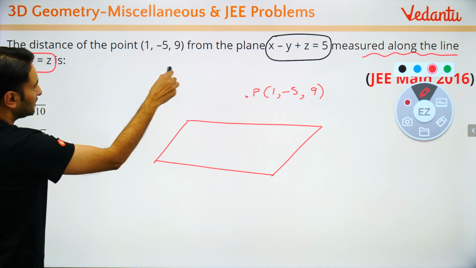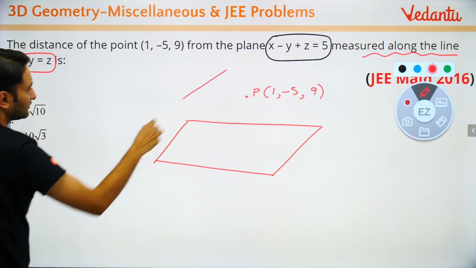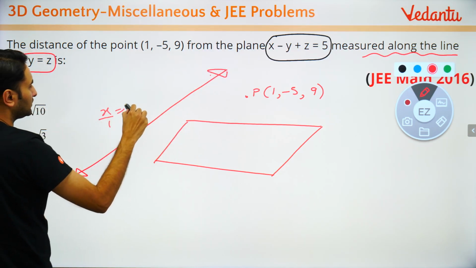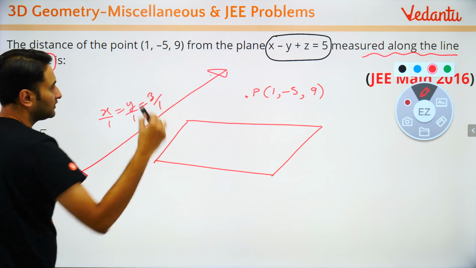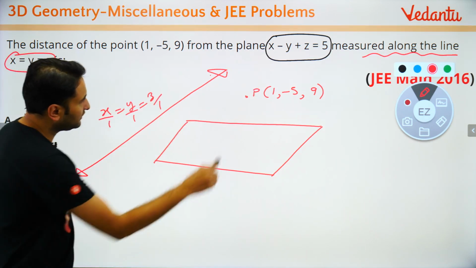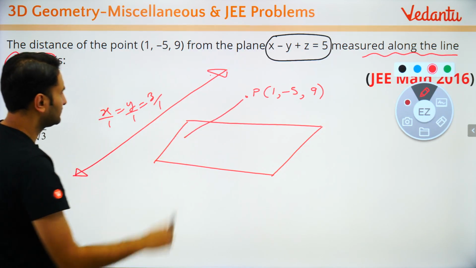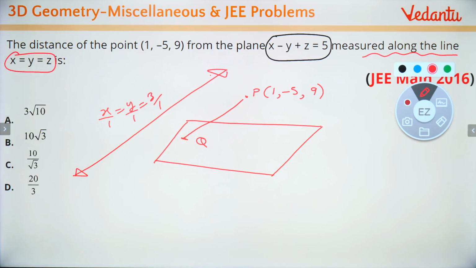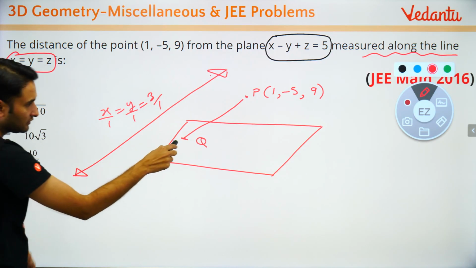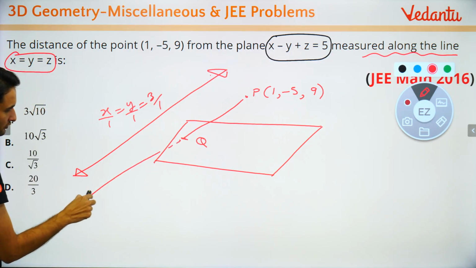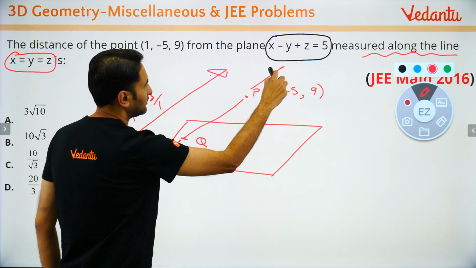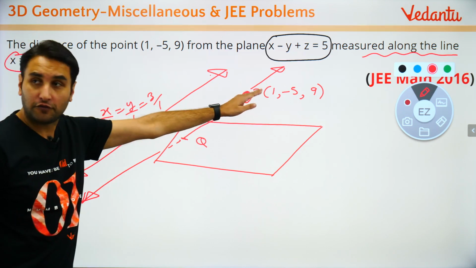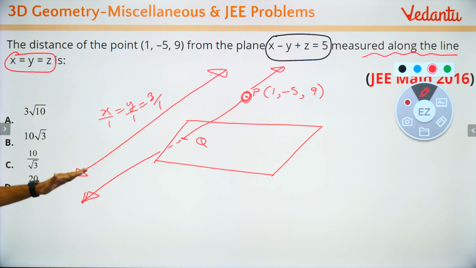So there is a line, this is a line, right? So this line is x upon 1 is equal to y upon 1 is equal to z upon 1. You have to go along this line, so you have to go parallel to this line, right? This is the point Q. If you go parallel to the given line, this is the point Q. I hope you can visualize. So I am traveling from P parallel to the given line. So what is the step, bachcho?